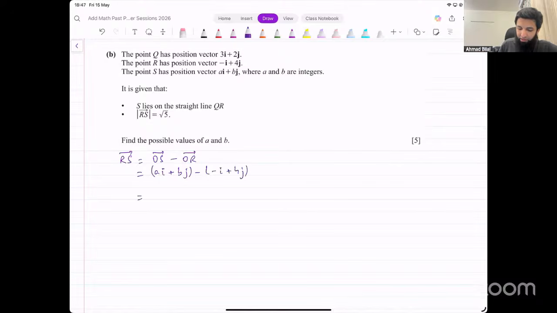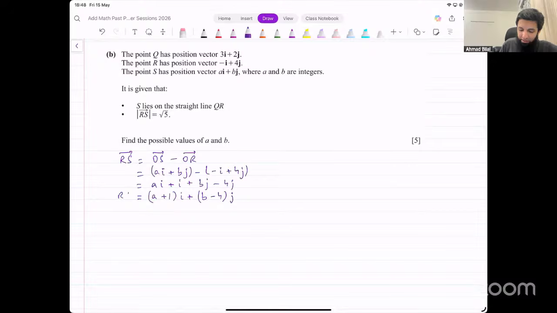Now, what do we get from that? The I component, let's show one more step. AI plus I plus BJ minus 4J. Now the I component is A plus 1 and the J component, that is B minus 4. Right? That's what we're getting.